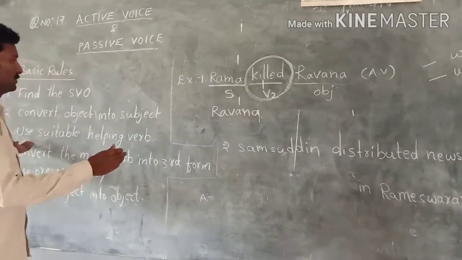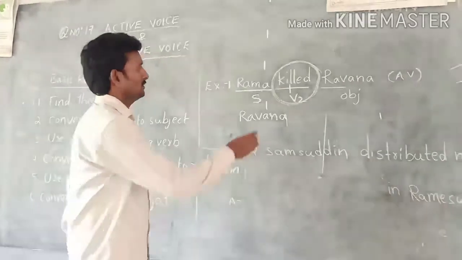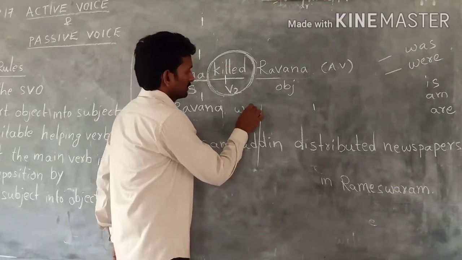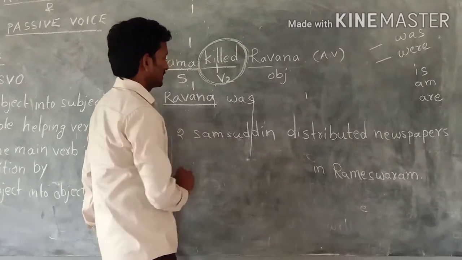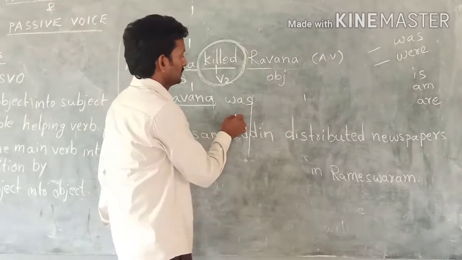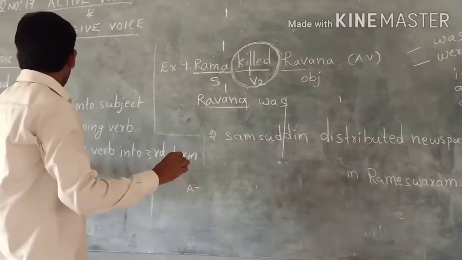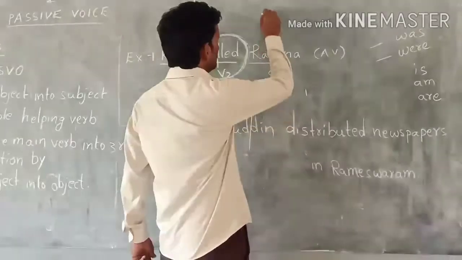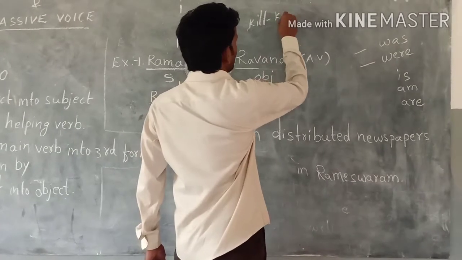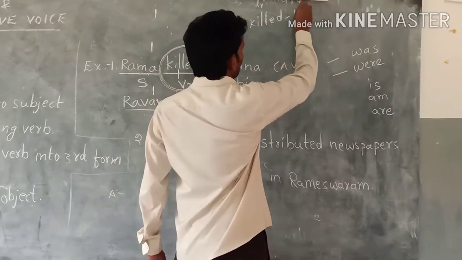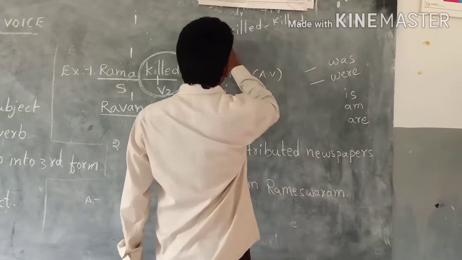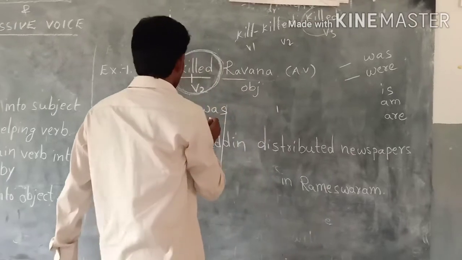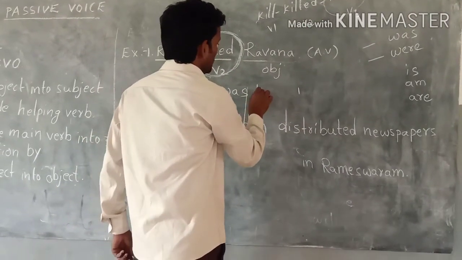Okay, we have to remember this. So we have to use suitable helping verb. So killed is past tense, so we have to use was. Ravana is singular number, so we have to use was. Then convert the main verb into third form. Killed. Verb 1, verb 2, verb 3. It is the third form. So we have to write third form, killed.